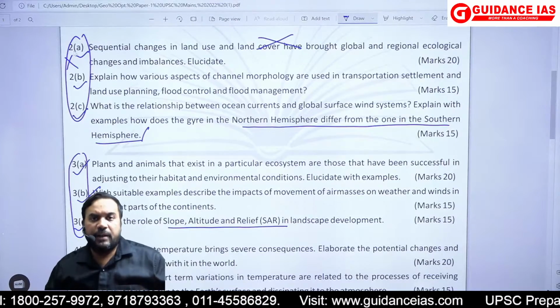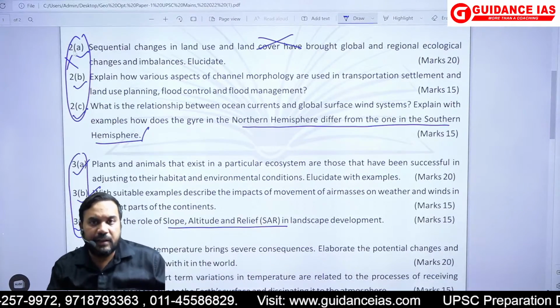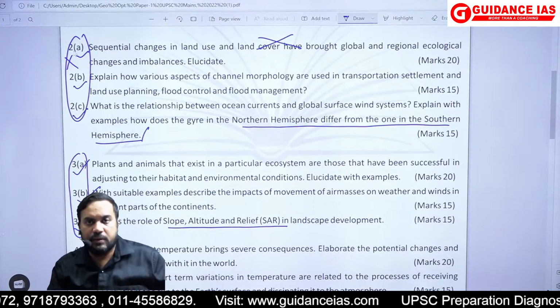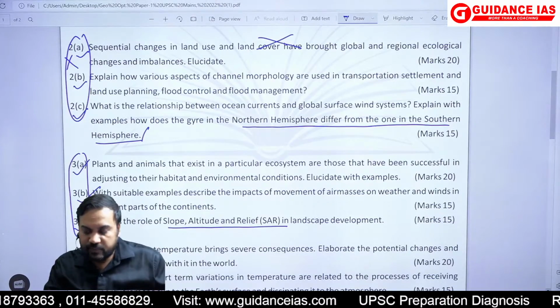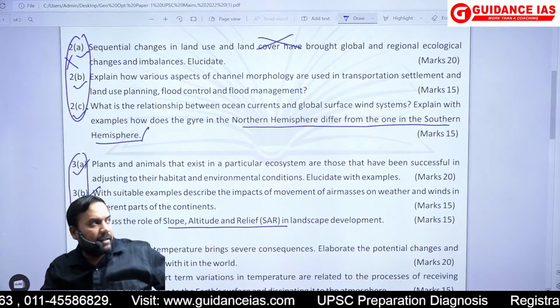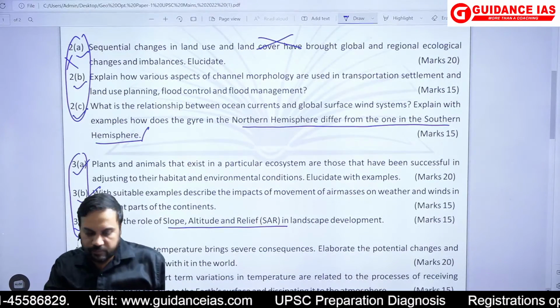and that is why I am saying that probably from a student perspective, question number 3 was a question which should have been chosen. So in section A, I would have chosen question number 3.